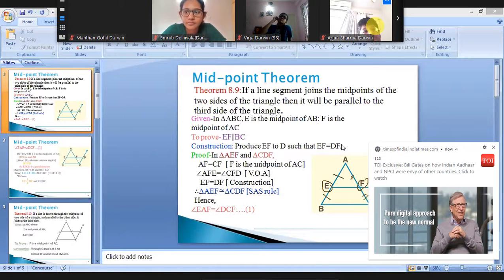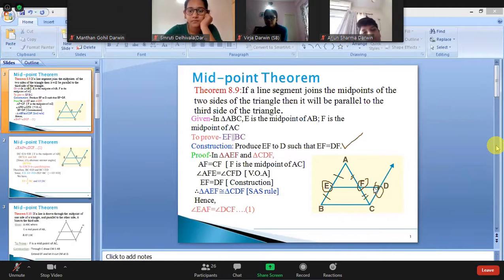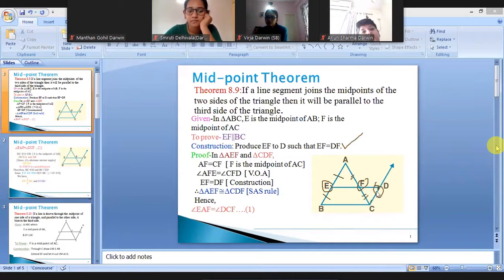Now, starting with the construction, we'll extend EF such that we get one point D, and after we join CD, we'll get that EB is parallel to CD. We are constructing EF equal to FD. So we are just extending EF and we are getting EF equal to FD. This is what we are doing from our side.